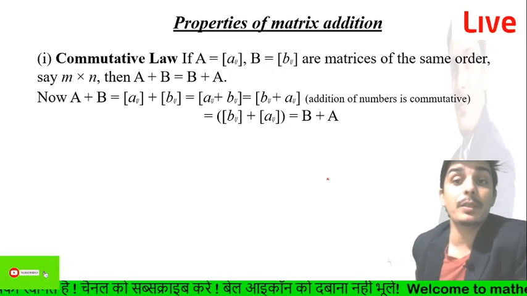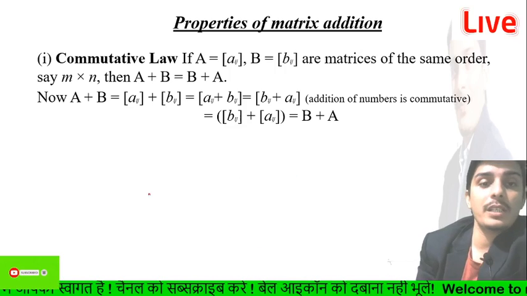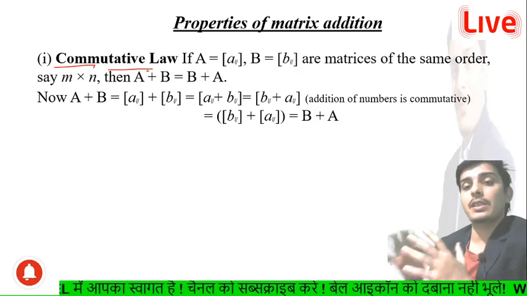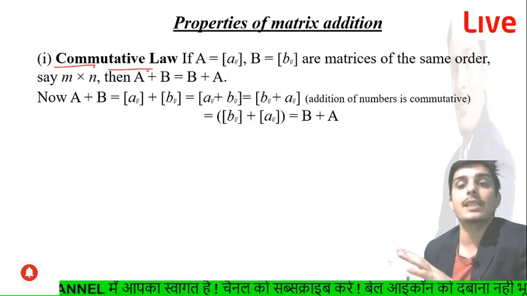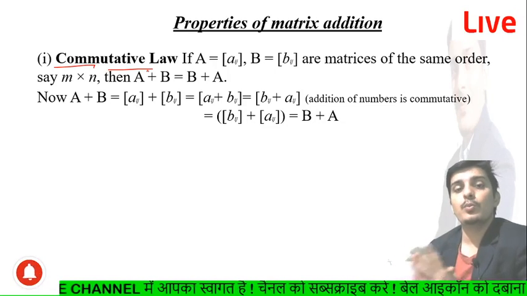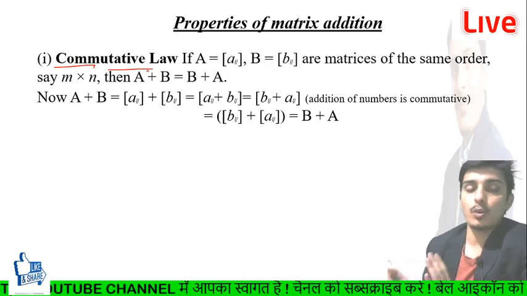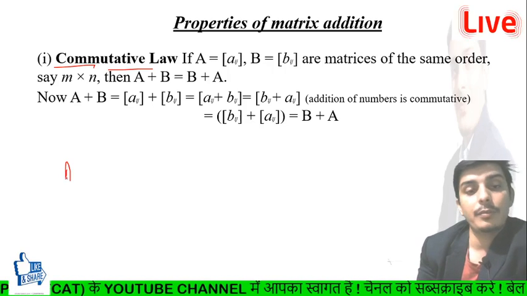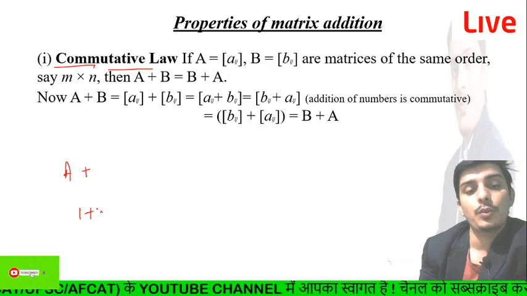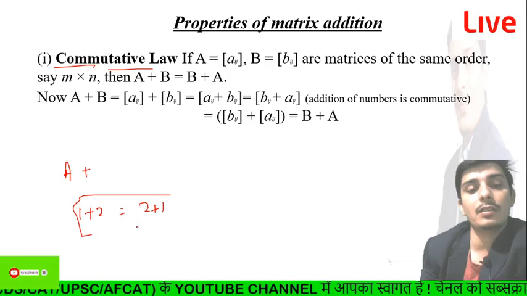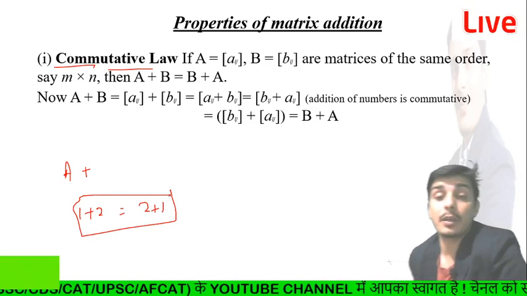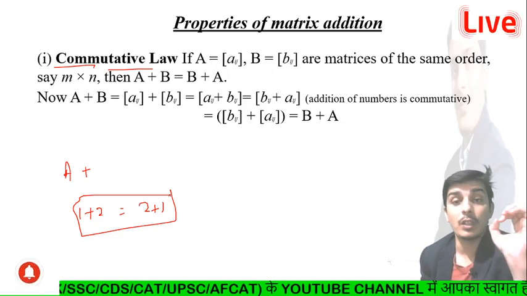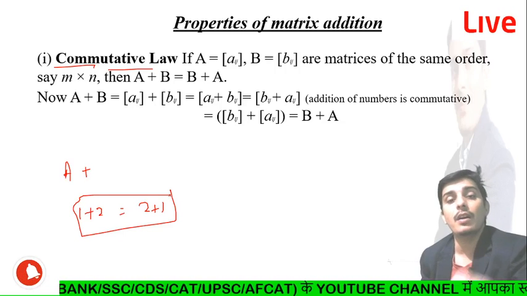So after discussing all these operations, now I am going to discuss the properties of matrix addition, guys. What is the commutative law? You have already studied it in previous classes, like the 8th, 9th, 10th. Commutative law means, with two numbers, 1 plus 2 is equal to 2 plus 1. So it shows the commutative law on addition, but we have to check whether matrix addition shows the commutative law or not.